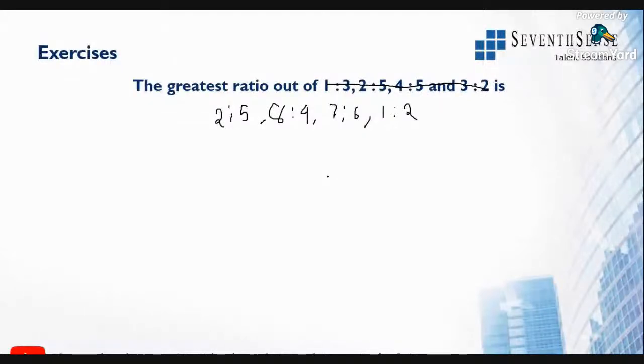Now, I don't want the greatest number. I don't want the greatest ratio. I want the smallest among these values. Yogesh says it is 2 is to 5.